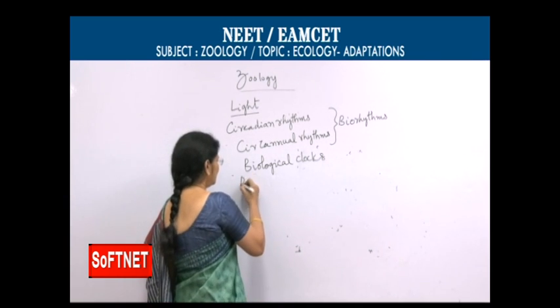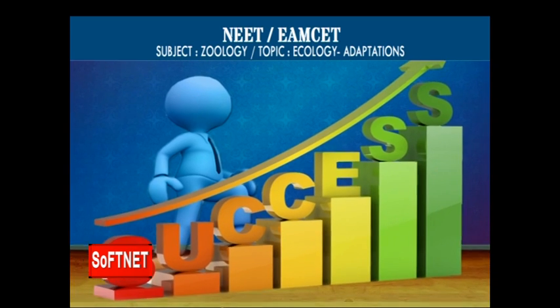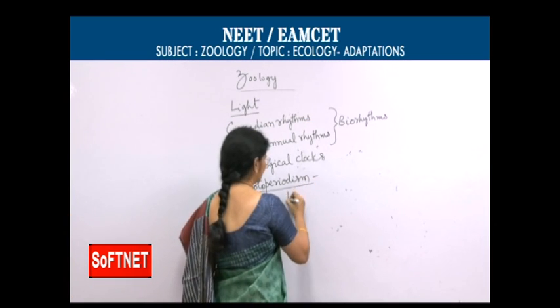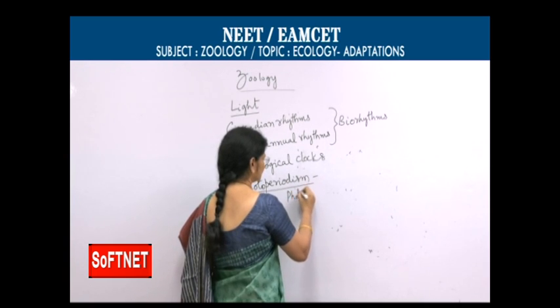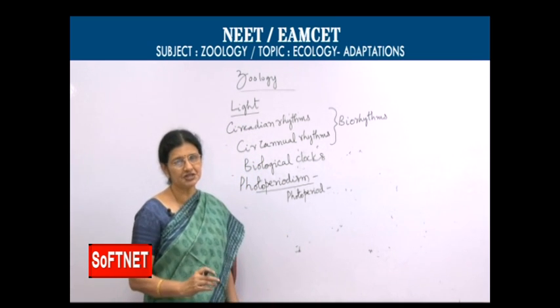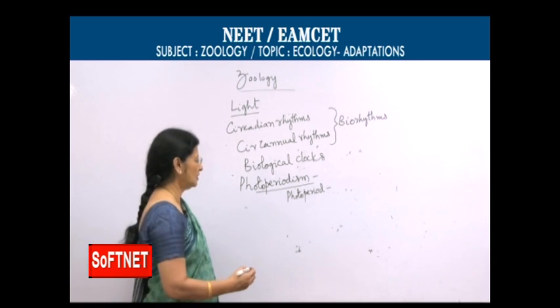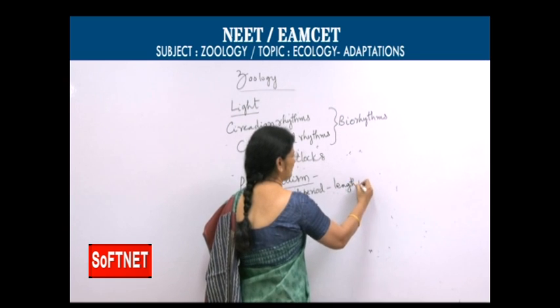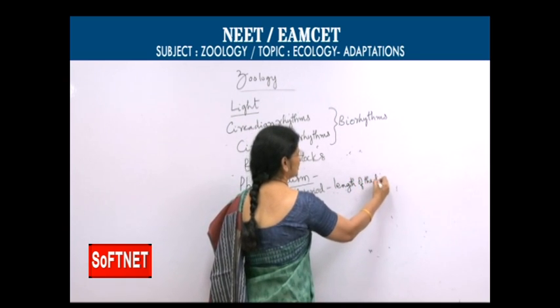Then photoperiodism. Before going to explain this, first let us see what is photoperiod. The length of the day, duration between sunrise and sunset, that is called photoperiod. It varies from one season to another season.